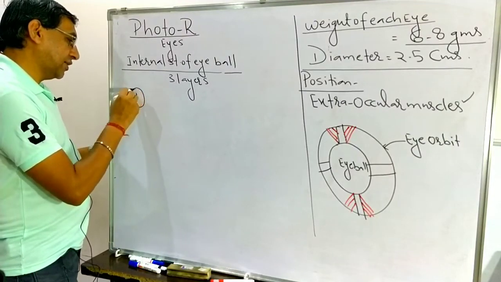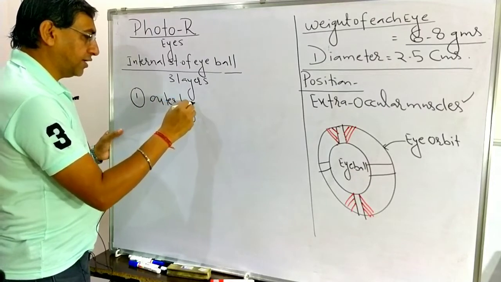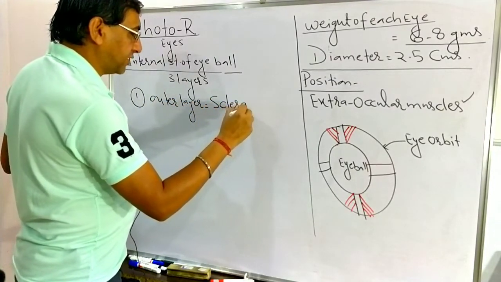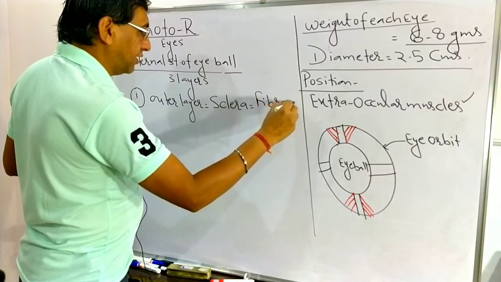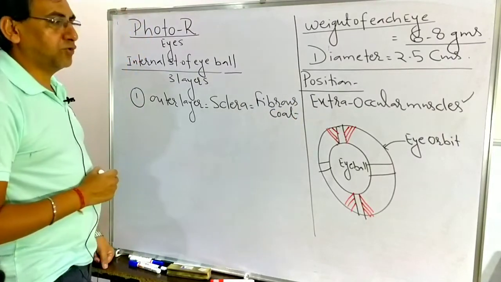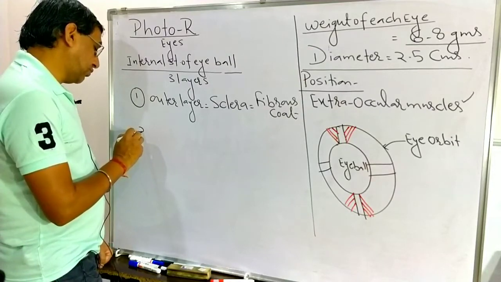One is the outer layer, known as the sclera. The sclera is known as the fibrous coat.